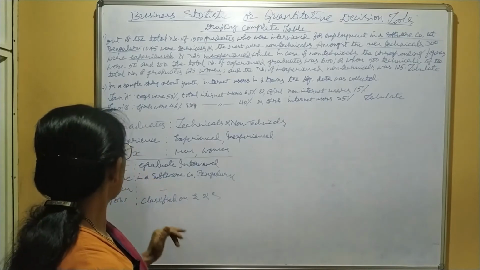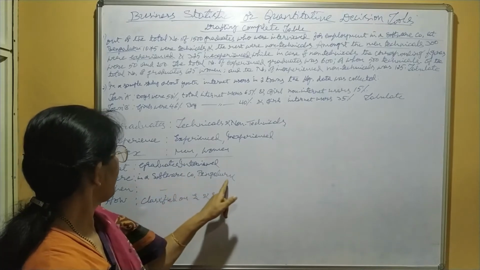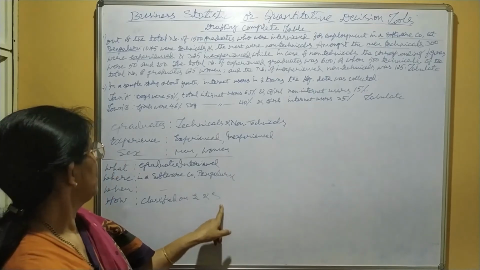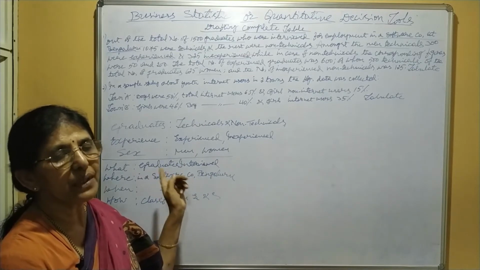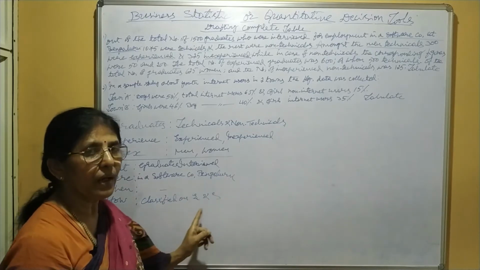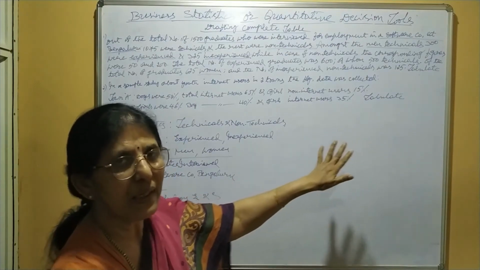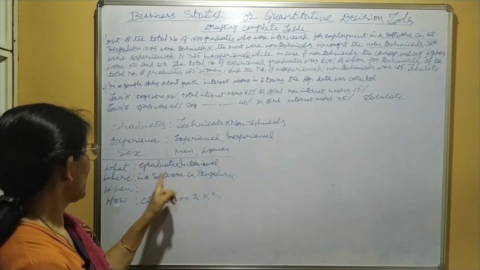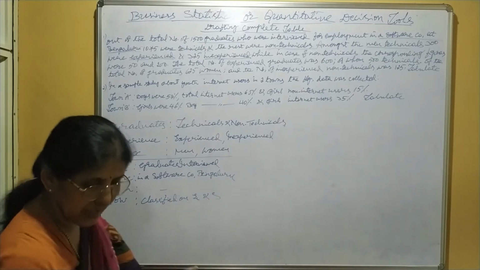Now you may give the heading. Graduates interviewed in a software company at Bengaluru, classified on experience and sex, or distribution of interviewed graduates in a software company at Bengaluru, classified on experience and sex. Here I am not going to write the title, that you may write. I am telling once again: distribution of interviewed graduates in a software company at Bengaluru, classified on experience and sex.